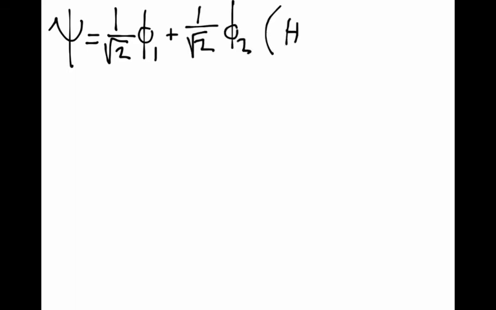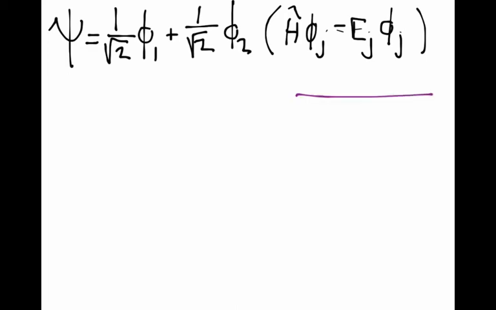So here's how this plays out for a simple example. Let's imagine that I have a wave function psi is 1 over root 2 times phi1 plus 1 over root 2 times phi2. But this time these phis are a basis set of total energy eigenvalues, the solutions to the particle in the box, so that H, the Hamiltonian with the hat, H phi sub j is equal to total energy E sub j, phi sub j. That's the Schrödinger equation. So the phis are eigenfunctions of the Schrödinger equation.